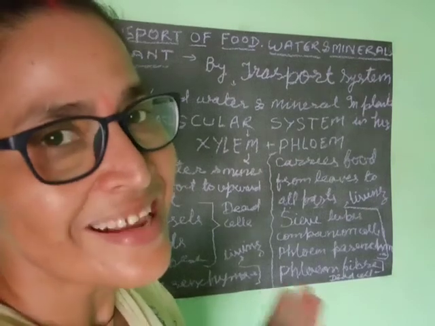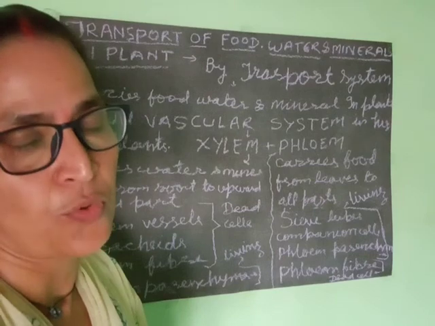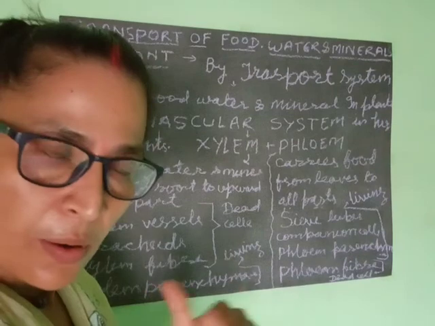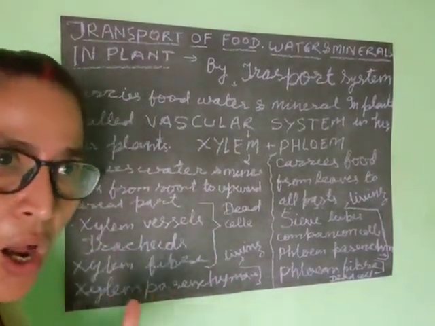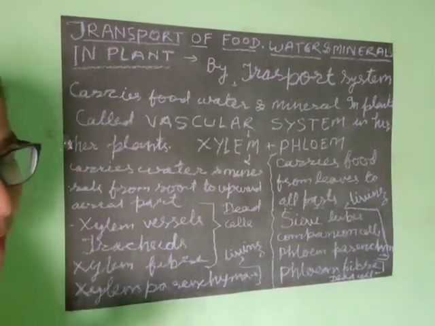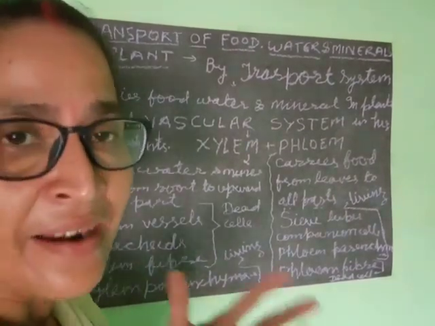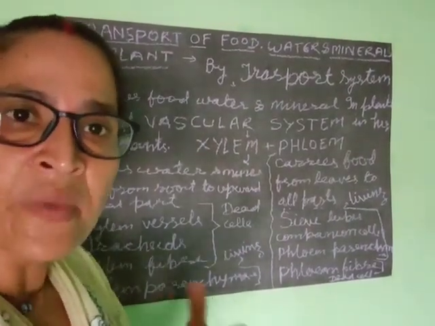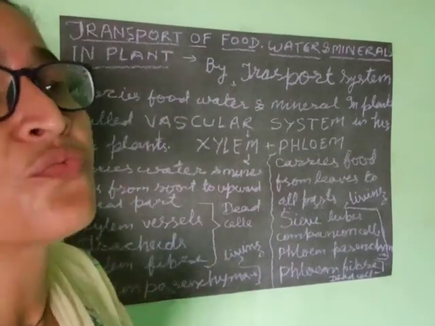Transportation of minerals takes place by two processes, diffusion and active transport. In diffusion, along a simple concentration gradient, gas and ions are diffused from the higher concentration to the lower concentration. That is diffusion. And in active transport, minerals and ions move from the lower concentration to the higher concentration by the use of ATP energy.